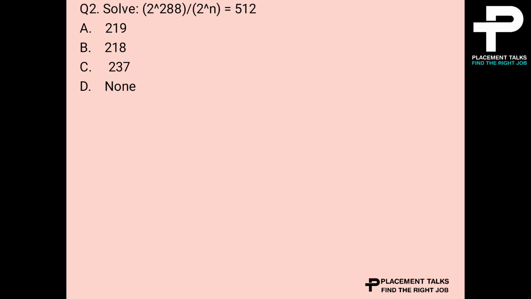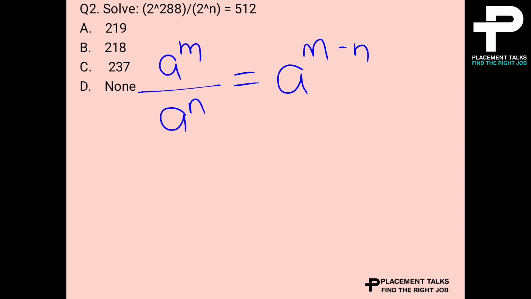Here they have given one equation and they have asked to find the value of n. By this formula we can say that this is 2 raised to 288 divided by 2 raised to n equals to 512. We know a raised to m divided by a raised to n, this formula will be a raised to m minus n.